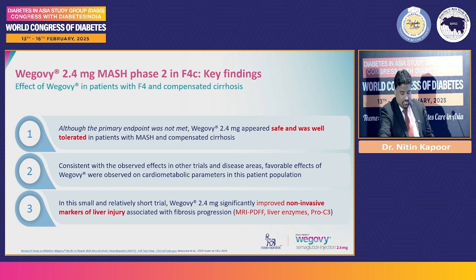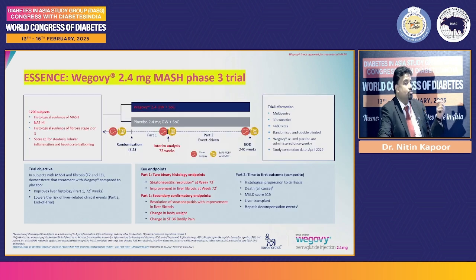The sample size in the ASCEND study is good. The dose of semaglutide is 2.4 mg, and not end-stage liver disease. Stage 2 and stage 3 liver disease have been included in this study. Good duration, large number of patients, 1,200 subjects. So that's a really big trial for fatty liver disease, where you're looking at liver biopsies across the globe, 1,200 patients with a full dose of semaglutide for a period of 5 years. But right now, what I'm going to present to you is only the part 1 data, which is about 72 weeks. But then part 2 data would be at the end of 5 years, which is not yet published.